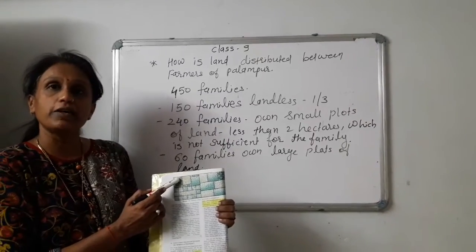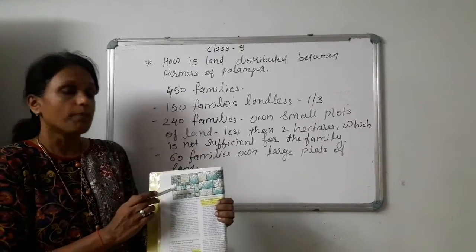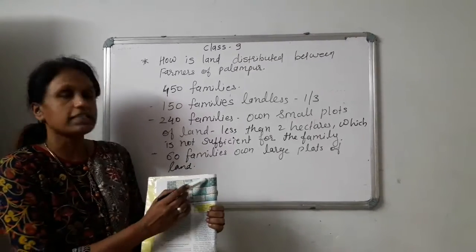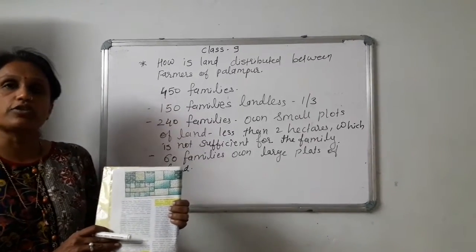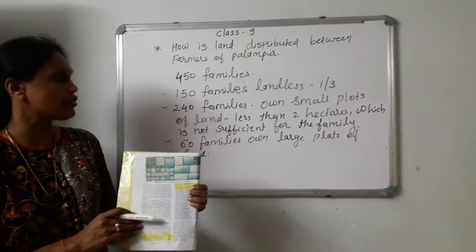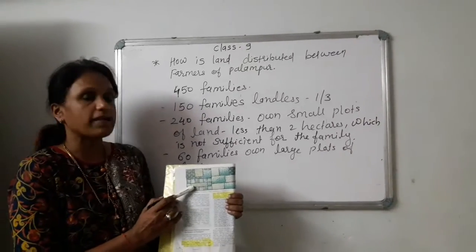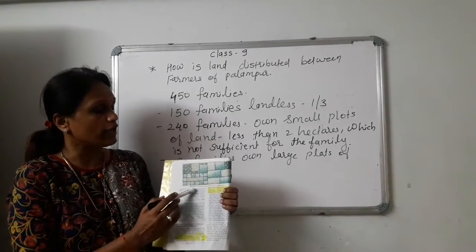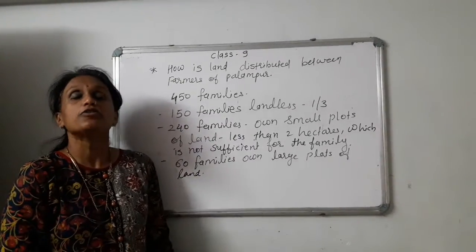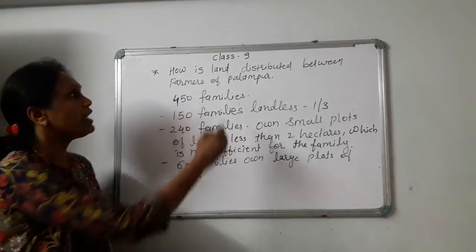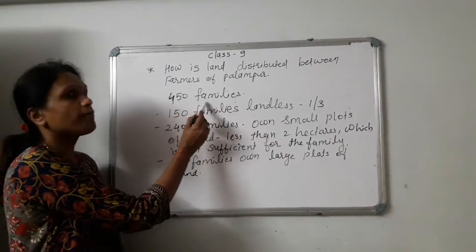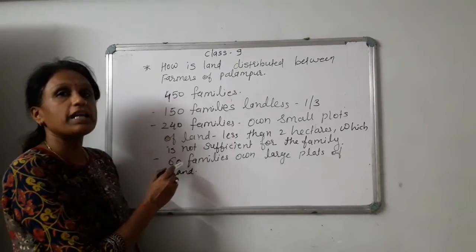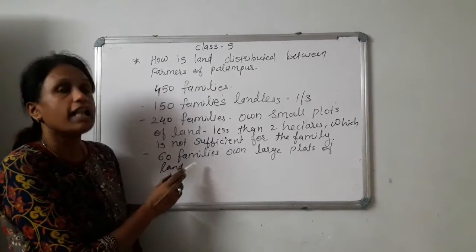Some are less than 2 hectares, some are more than 1 hectare, and only 60 families own large parts of land, which you can see on page number 6 of your textbook, figure 1.5. In that way we came to know about the land distribution, and these families work as laborers for small, medium and large farmers.